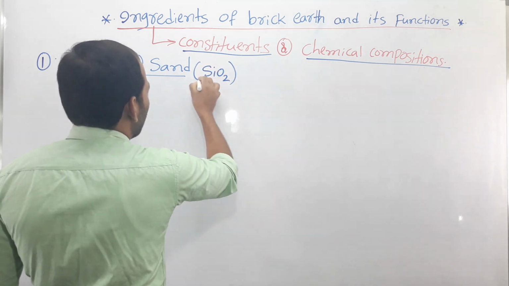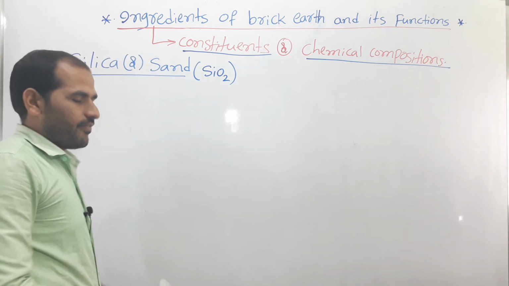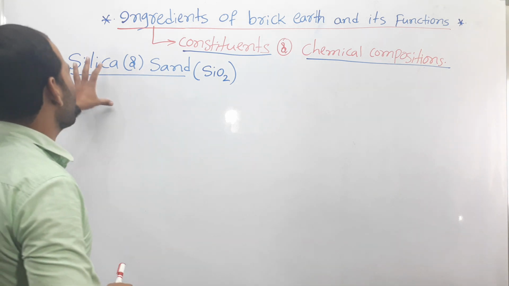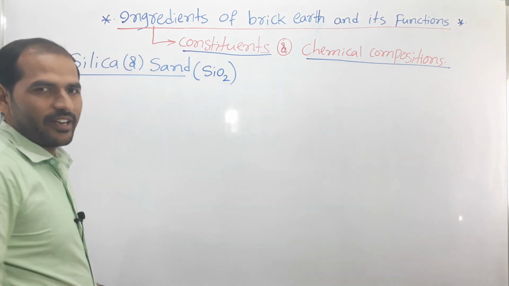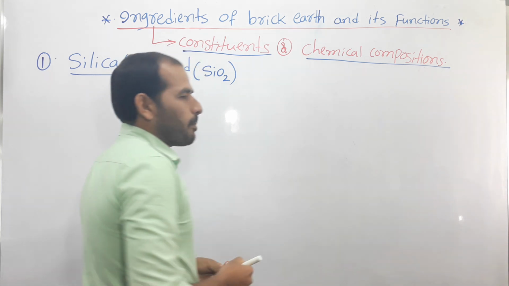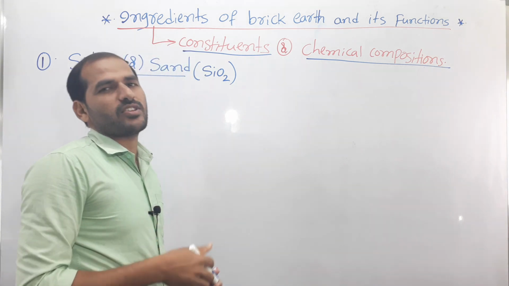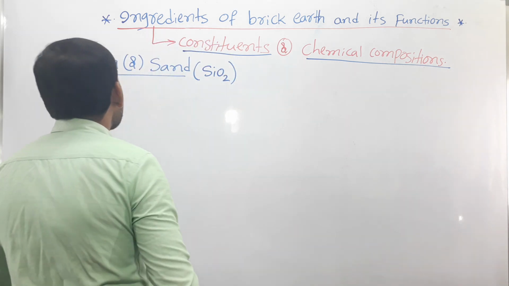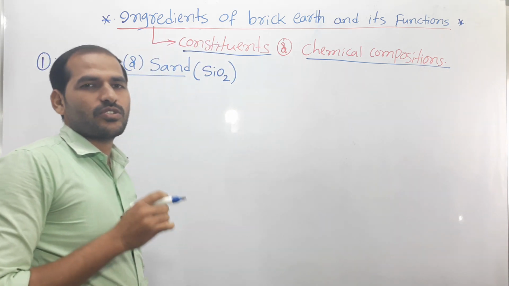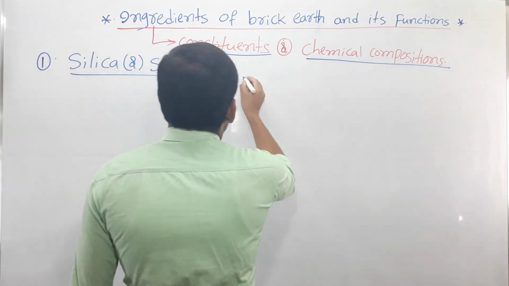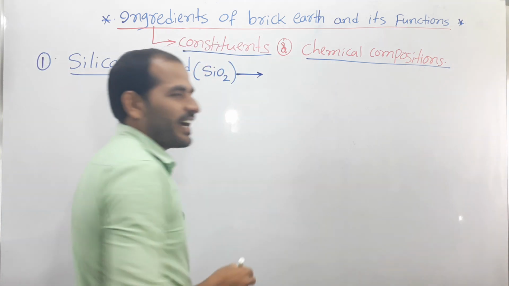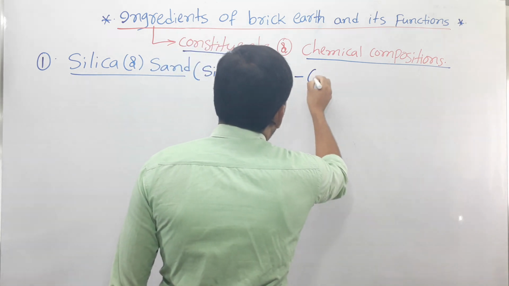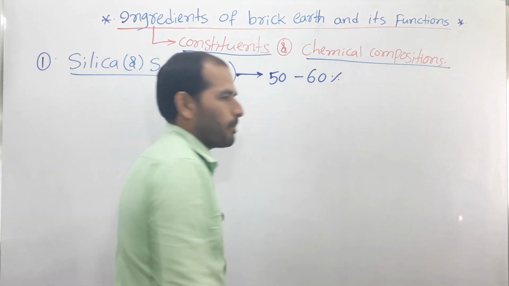If you take 100% for this brick earth, what is the percentage of silica or sand? It contains 50 to 60%.